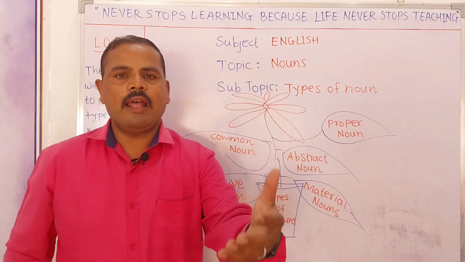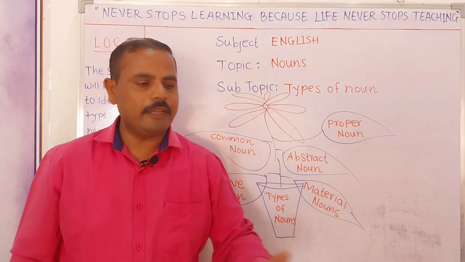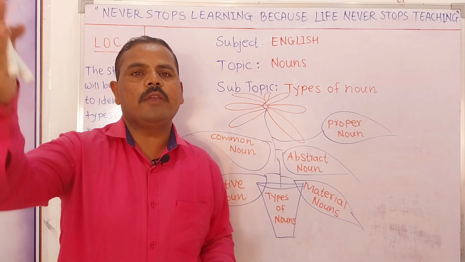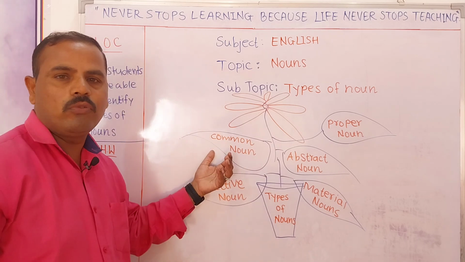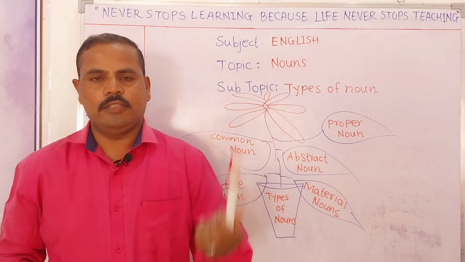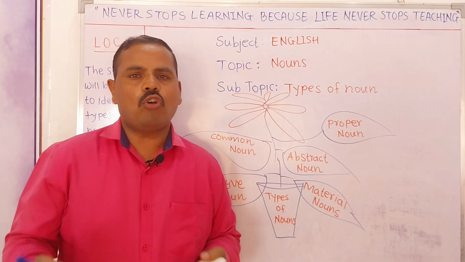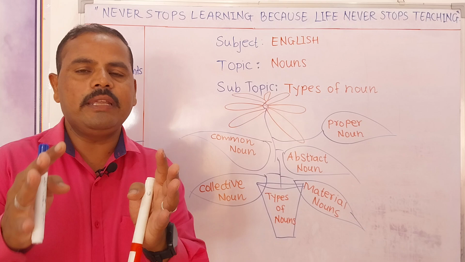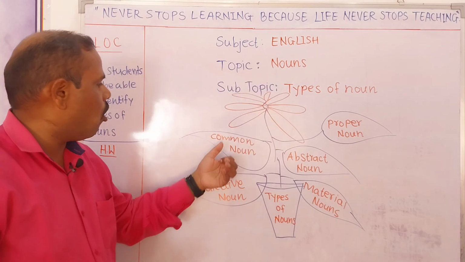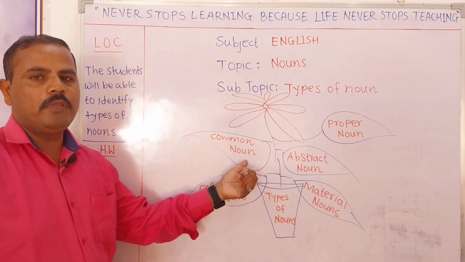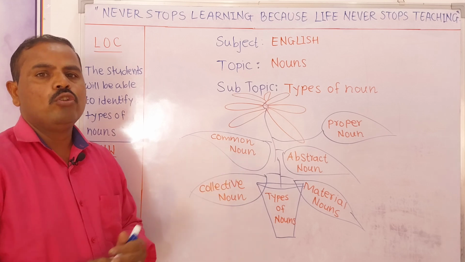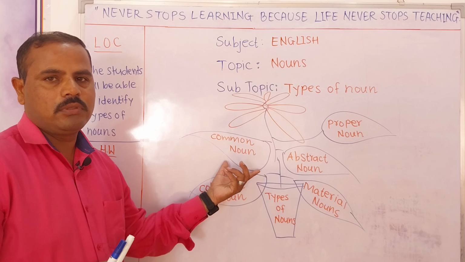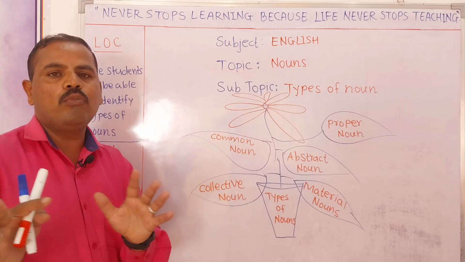Another example I want to give is chair. This one is also common, right? If I want to say fan, this is also a common noun. Marker, this is also a common noun. Mobile, common noun. So whatever nouns I can use in general or in common, all these nouns are called common nouns. I hope the concept is clear. Most of the time we see common nouns. Understand? I hope you are getting it.